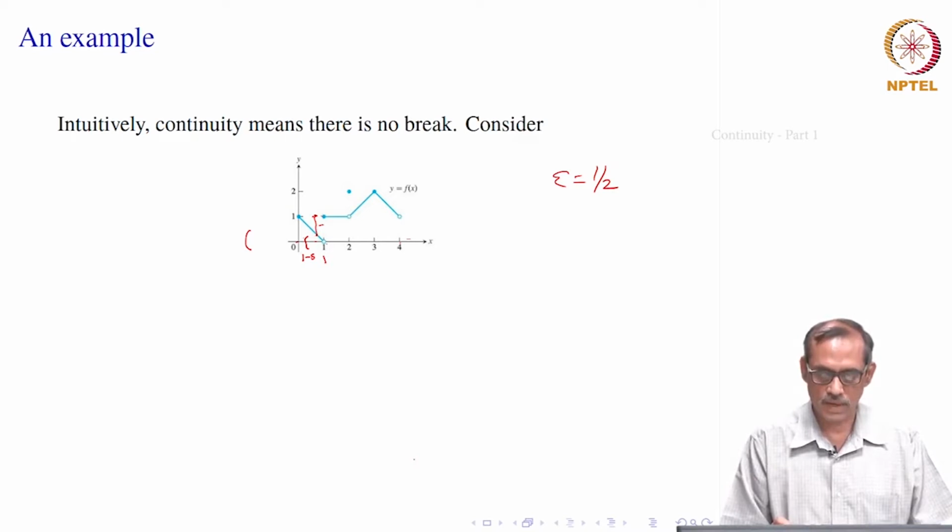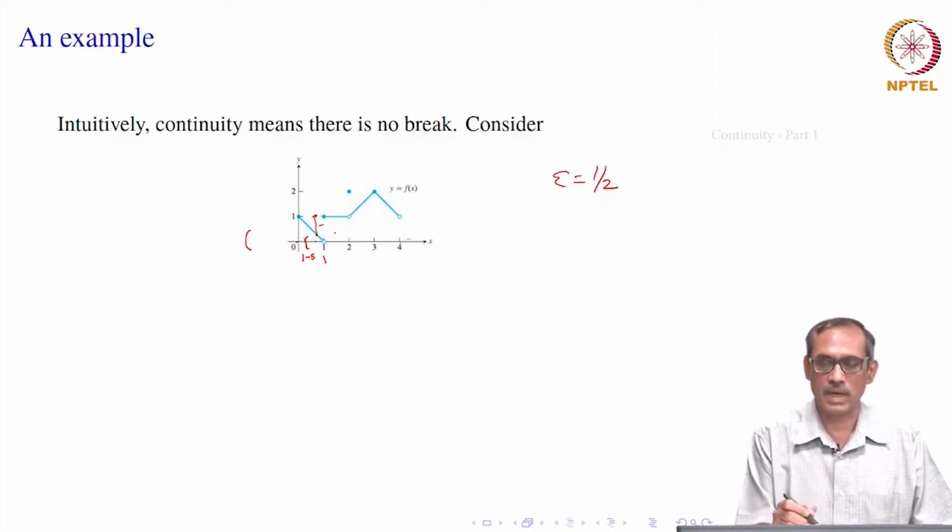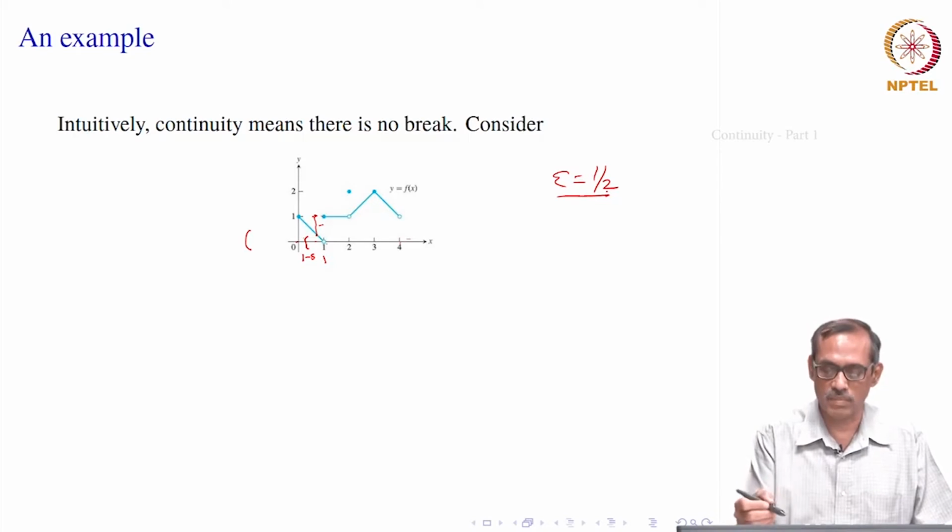That is the meaning of it having a break there. It means I cannot make them as close as I want. There is always something: the difference between the functional values f of 1 and some f of x is always bigger than this. So, I can never make them closer and closer by choosing my delta neighborhood.